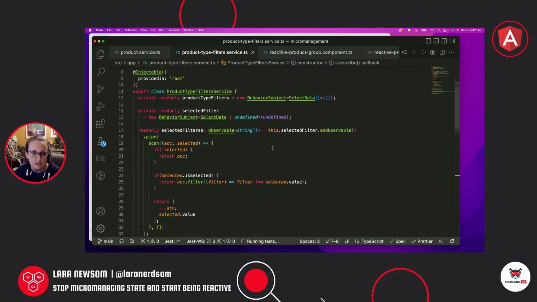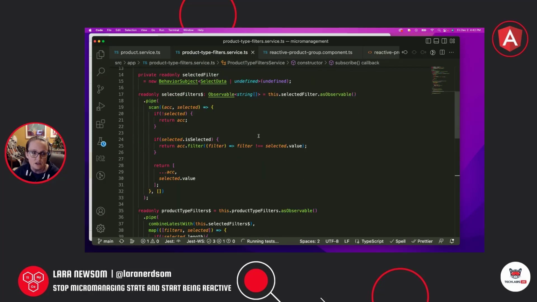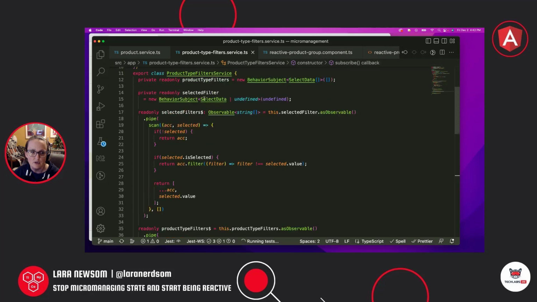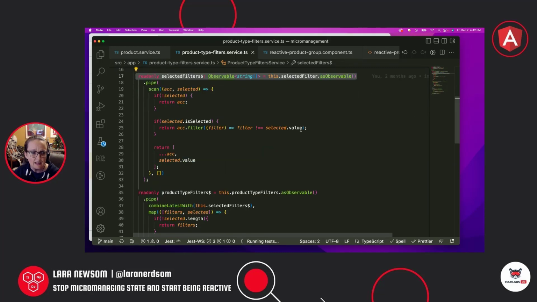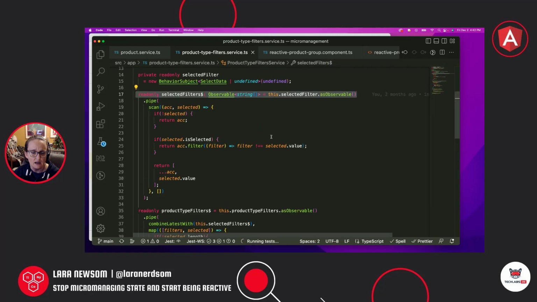Now, the next thing we need to do is provide this into our components. We do that by using the asObservable method on the subject. I'm going to create a read-only observable property that's available. It's a public property, and I'm going to expose the subject using asObservable.